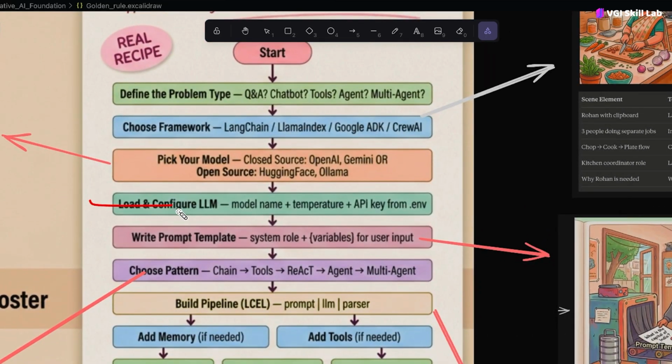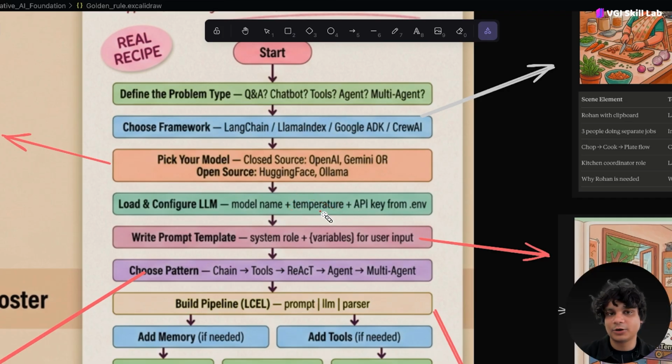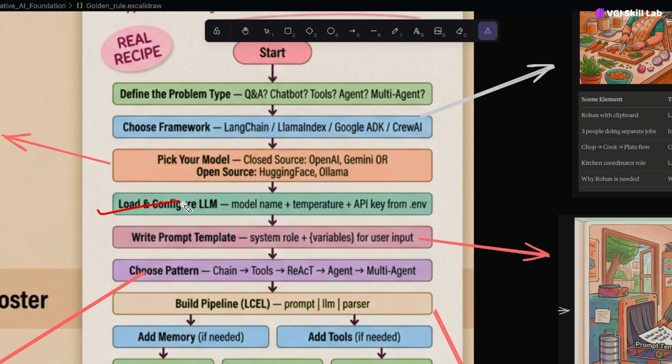Then step number four is load and configure. I will tell you about what temperature is. Temperature helps us tweak the large language model, or any generative AI model: a large language model, a vision language model, a small language model, any model. It is a parameter that depends on the user, on how they are going to tweak it in order to get the response. I am going to show you these things as well.